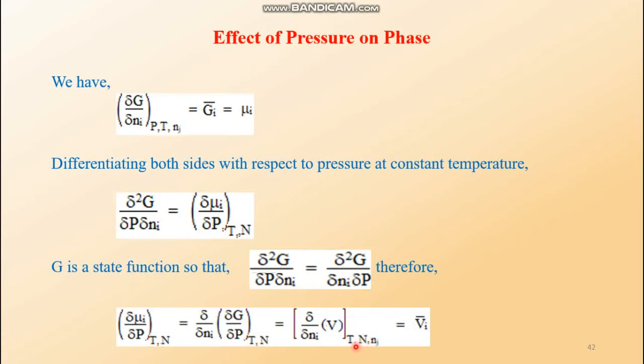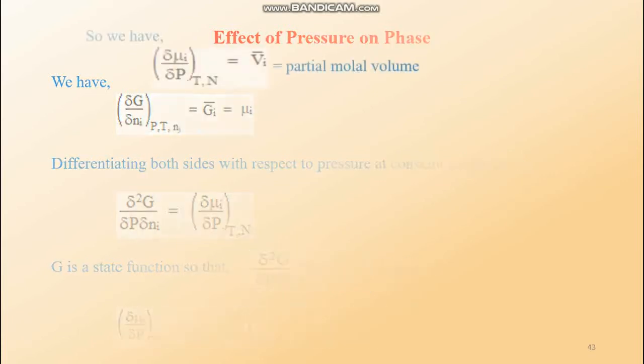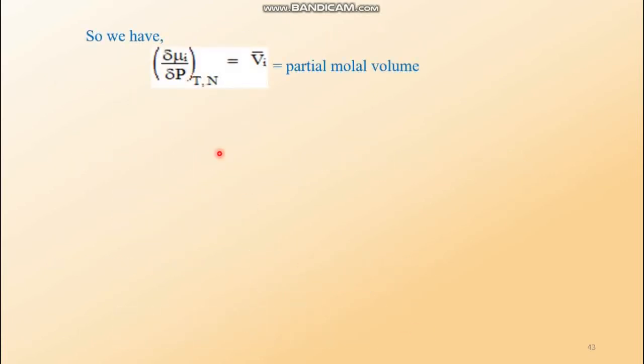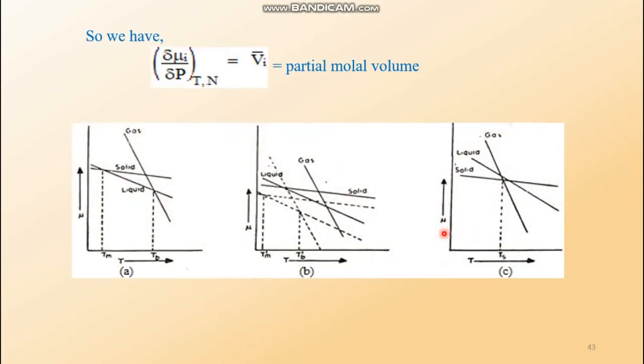Here this must be some typing error. You can simply write nj. This N, actually including Ni, Nj, all, may not be written here. So when you are taking notes from this, you omit this capital N. Just avoid this, just write capital T and small nj. So this is the partial molar volume, Vi bar. This is the partial molar volume.